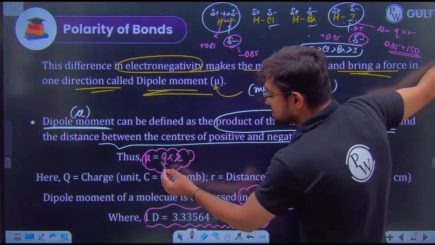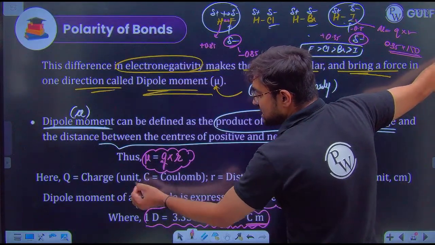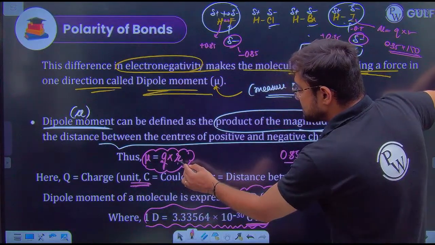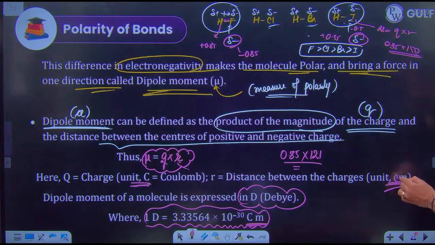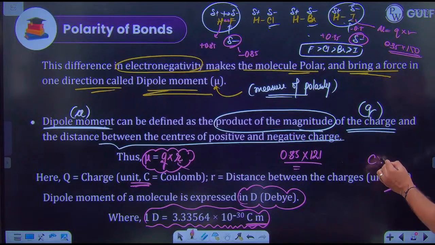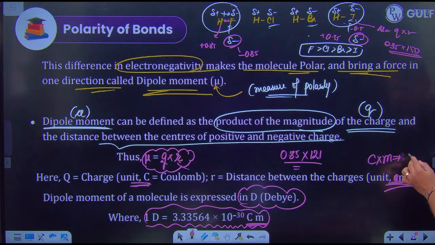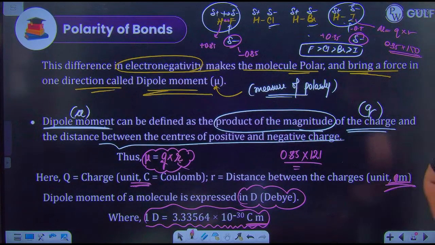Because this Q, that is your charge, its unit is coulomb, and this R, radius, its unit is meter or maybe centimeter. So coulomb multiplied by meter is equal to 3.33564 into 10 to the power minus 30 Debye. That is how you can find it out. So that's called dipole moment.